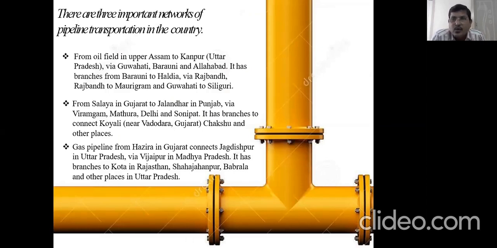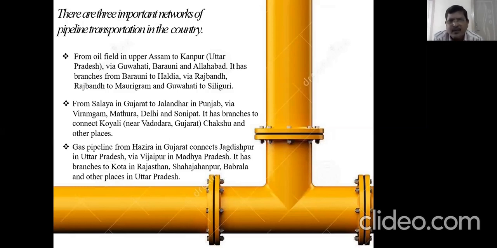So these are so many cities it is going to, different types of industries. And then the next one is from Salaya in Gujarat to Jalandhar in Punjab via Viramgam, Mathura, Delhi and Sonipat. It also has branches to connect Koyali near Vadodara, Gujarat, Chakshu and other places. So even it is giving connectivity to other cities also.